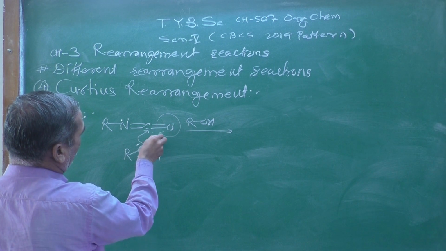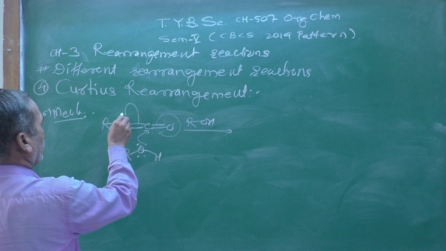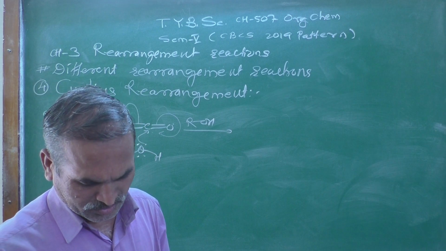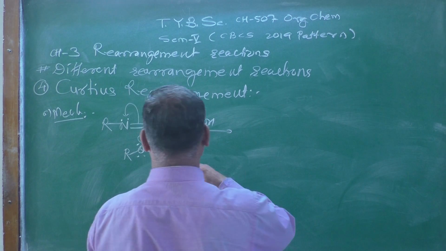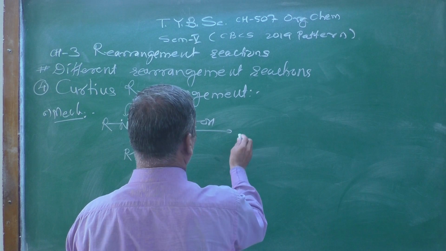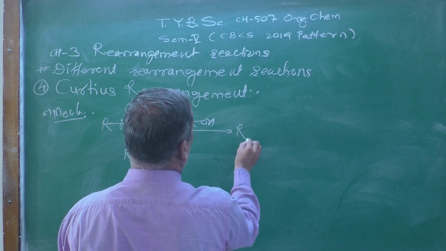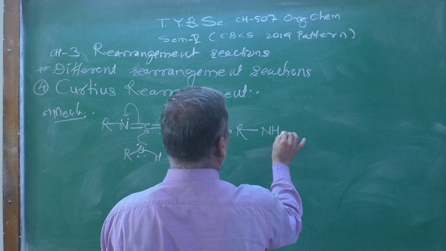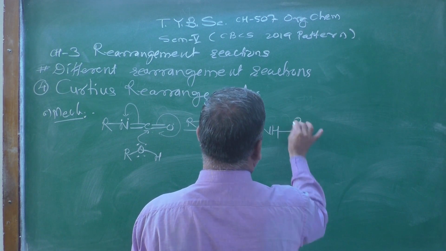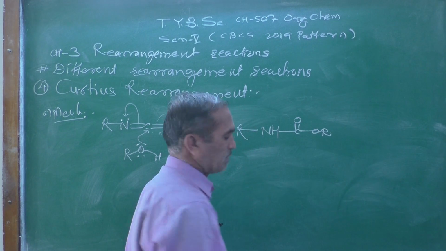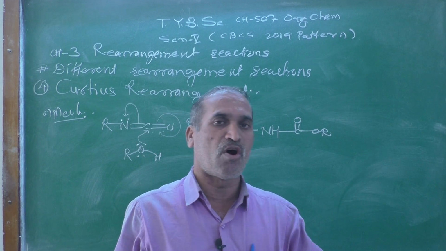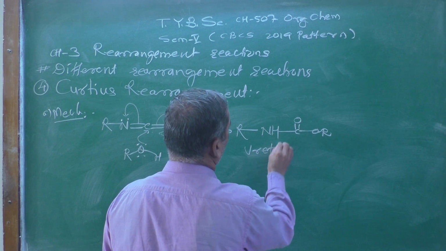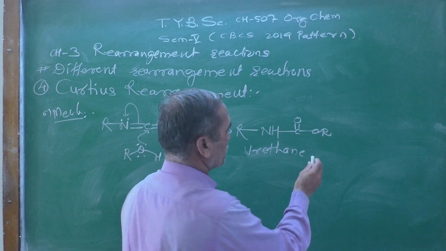The electrons move like this, and then the R group migrates to the nitrogen atom. That is an intramolecular rearrangement, and you get NH, then C double bond O, OR. These derivatives are known as urethane derivatives.